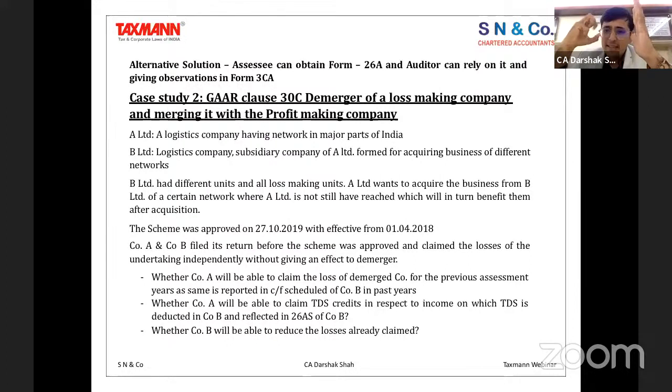26AS of company B is reporting that. Now what to do? In that scenario, company B will have to file and intimate to the department that yes, these are the TDS which are there, which although reflected in my accounts, because of the order of the court now have to get merged with company A, and therefore the credit should be given to company A. That is the procedure which will have to be followed, based on which the department will transfer the credit from company B to company A, and company A will be eligible to claim the credit. That's the procedure which has to be followed in case of this kind of an amalgamation activity.